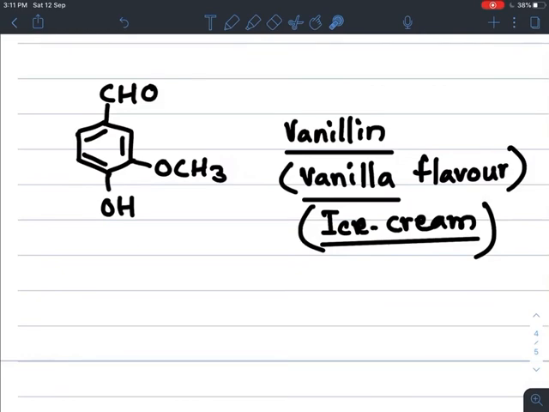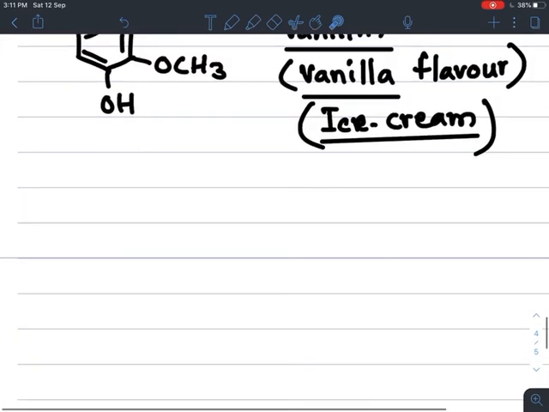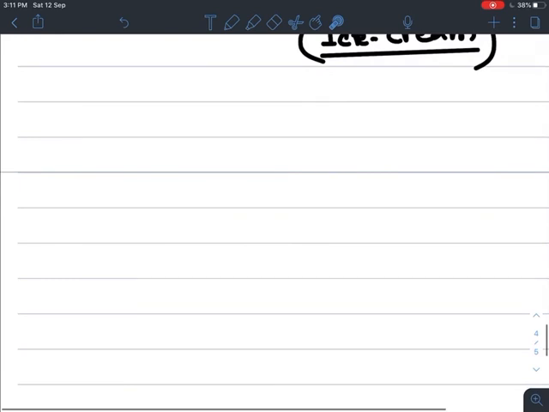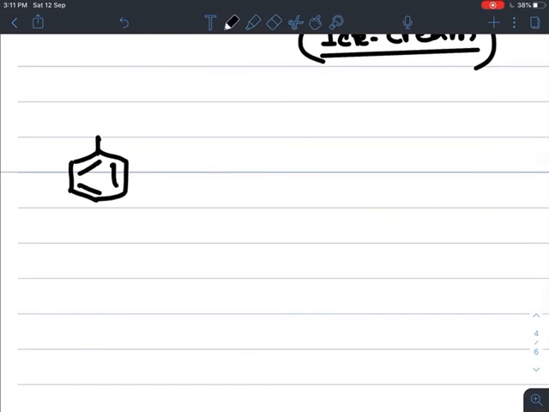Very good. Now one more important example of an aldehyde, and you must know about it. If we take one more example, a benzene ring attached with this carbon doubly bonded, and to this doubly bonded carbon the aldehydic functional group is attached.